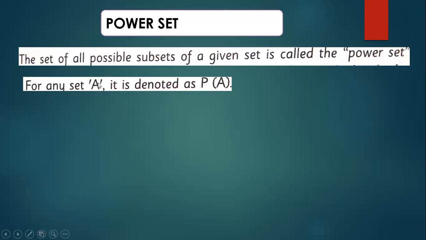If we have set B, then the power set will be P(B). If it is A, there will be P(A), and if it is B, there will be P(B) as well.